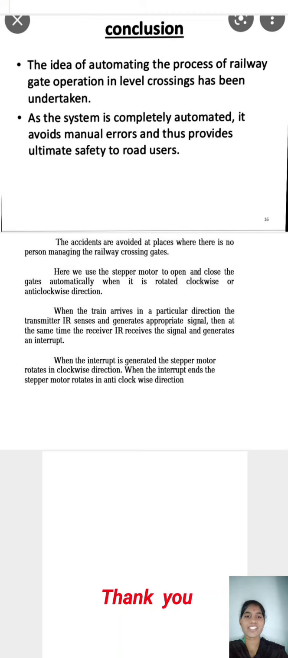Here we use the stepper motor to open and close the gates automatically when it is rotated clockwise or anti-clockwise. When the train arrives in a particular direction, the transmitter IR senses and generates an appropriate signal. Then at the same time, the receiver IR receives the signal and generates an input. When the interrupt is generated, the stepper motor rotates in clockwise direction. When the interrupt ends, the stepper motor rotates in anti-clockwise direction.